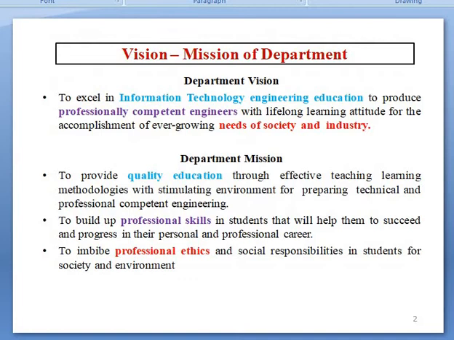Departmental vision statement: to excel in information technology engineering education, to produce professionally competent engineers with a lifelong learning attitude for the accomplishment of the ever-growing needs of society and industry. Departmental mission statement has three statements: to provide quality education through effective teaching-learning methodologies with a stimulating environment for preparing technically and professionally competent engineers; second, to build up professional skills in students that will help them to succeed and progress in their personal and professional career; third, to embed professional ethics and social responsibilities in students for society and environment.